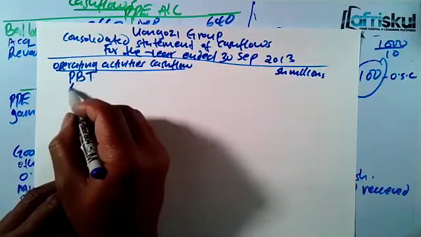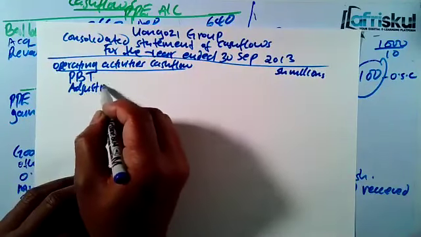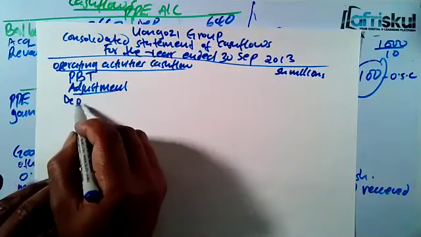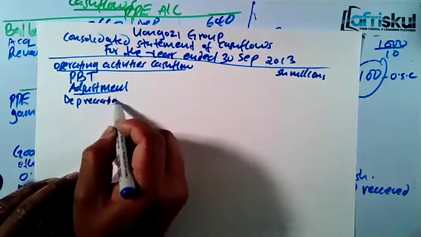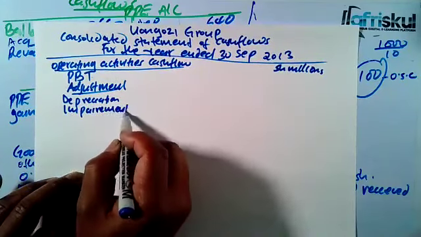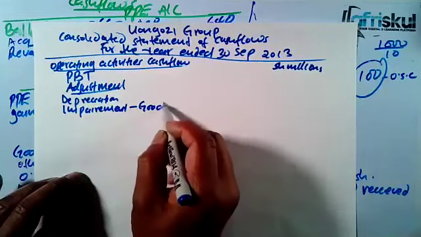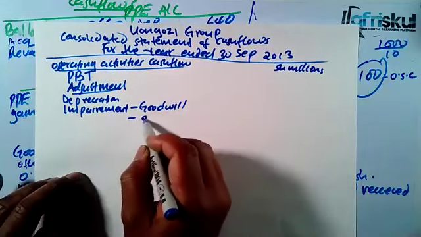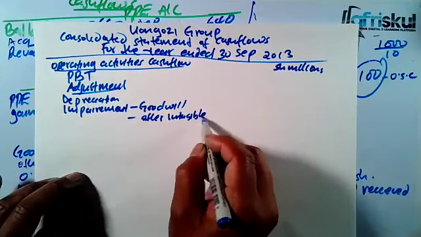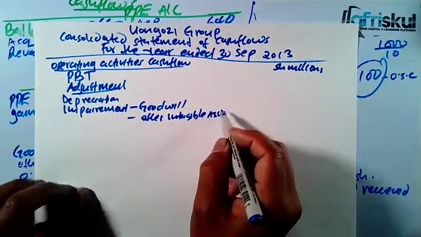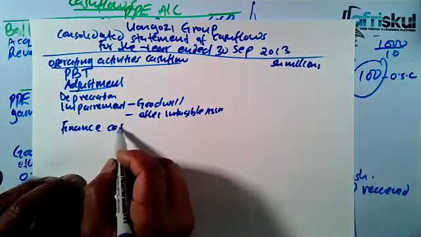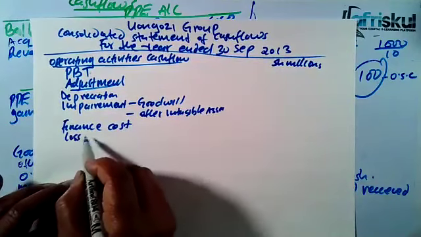Then we go to adjustments. For adjustments, we bring items like depreciation, impairment. For impairment we have two: one for goodwill and one for other intangible assets. Then we also had finance cost. You add it back. Also we had loss on disposal.